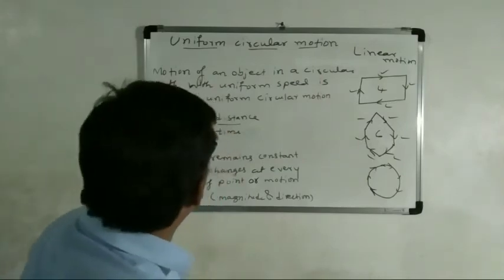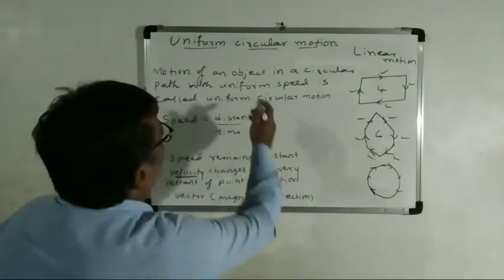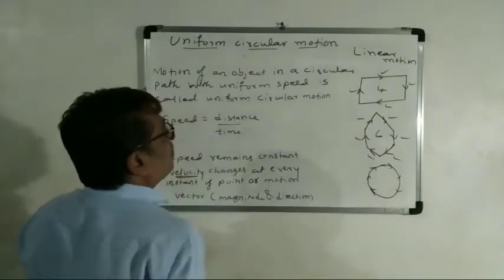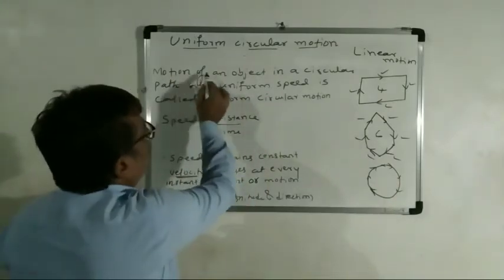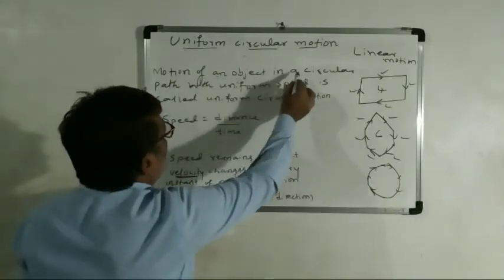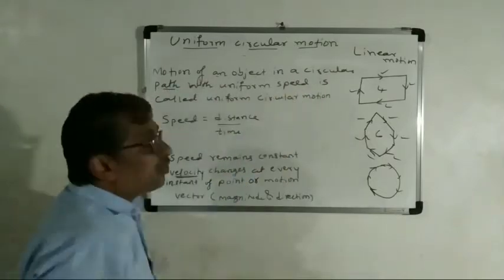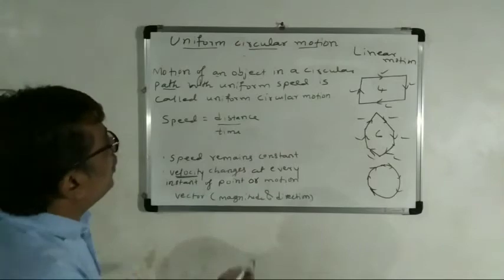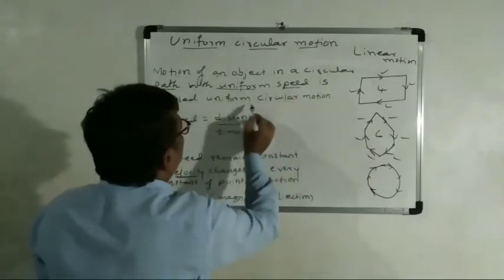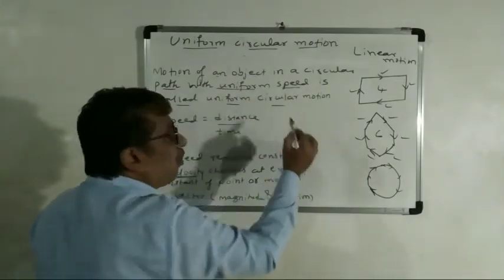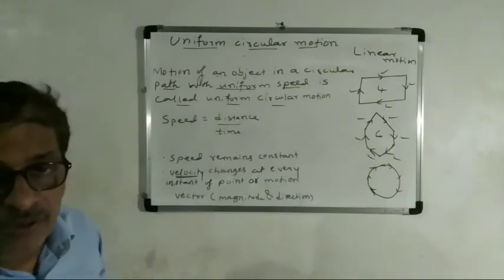Okay. So now we will learn about the circular motion. See, motion of an object in a circular path with uniform speed is called uniform circular motion.